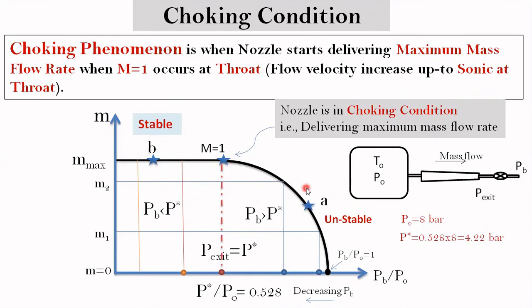So now we have understood that the choking condition is basically a maximum mass flow rate condition when the nozzle starts delivering maximum mass flow rate, and the stable operation of nozzle can only be obtained if your back pressure, or your exit pressure, is less than or equal to the critical pressure.